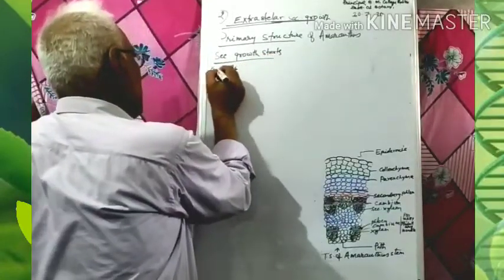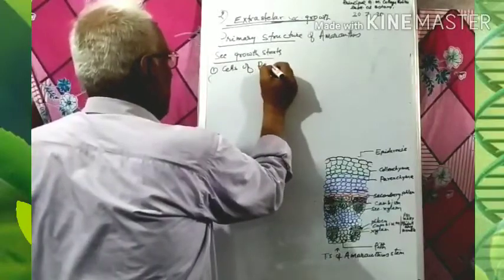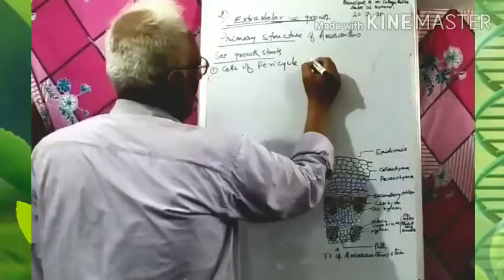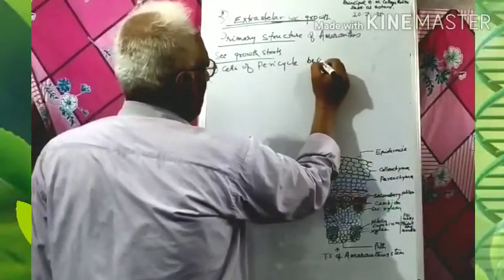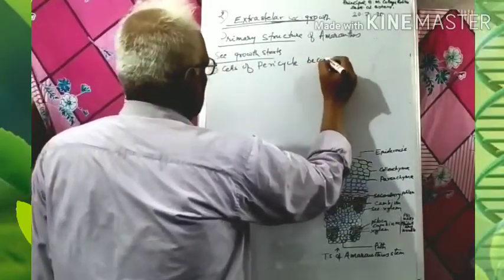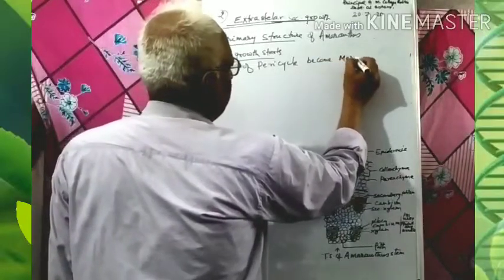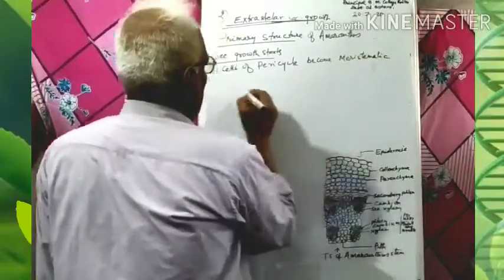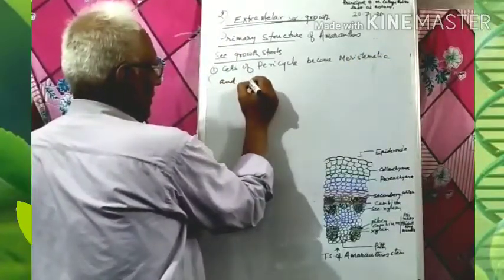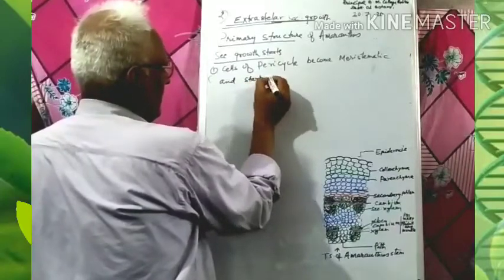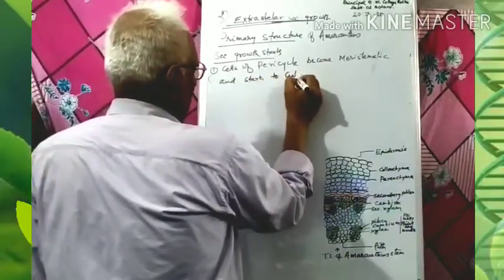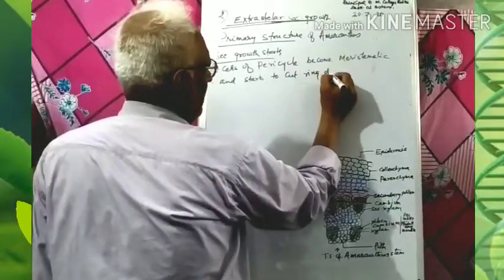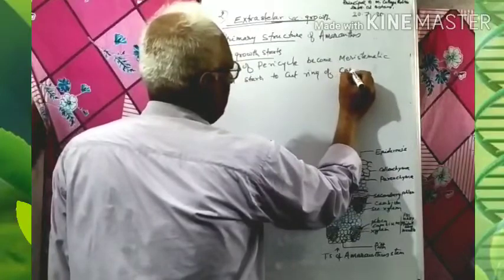Cells of the pericycle become meristematic and start to cut a ring of cambium.